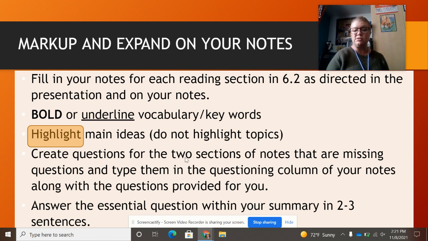You want to make sure you create 2 questions. There are 2 sections that don't have a question that I give you, so you want to make sure you create your own questions. Type the questions I do give you in the questioning column, and then finally answer the essential question within your summary in 2 to 3 sentences.